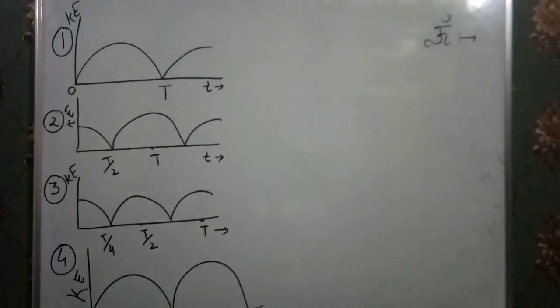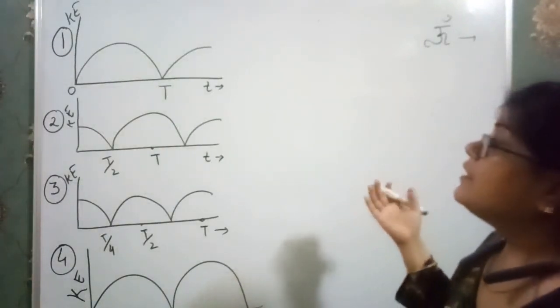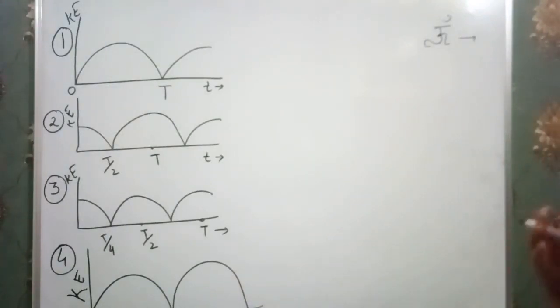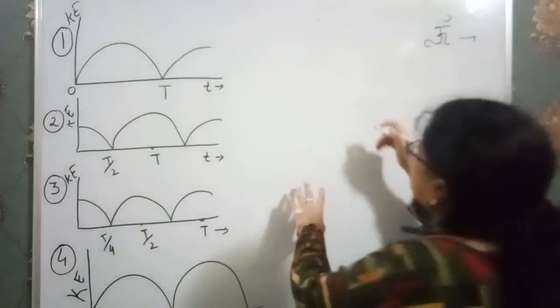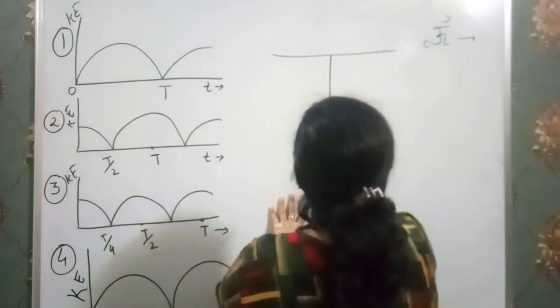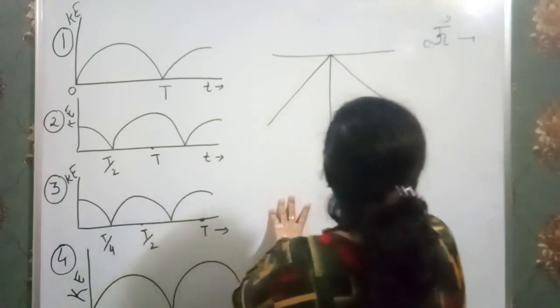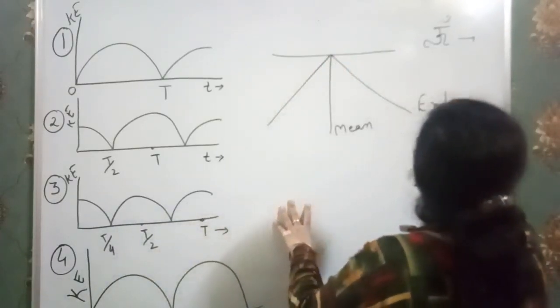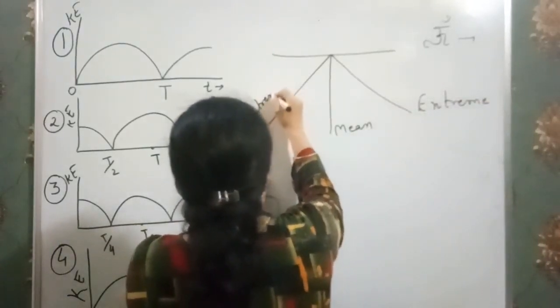So we have four types of graph here. They are showing us different relationships between kinetic energy and the time period, and we have to tell which graph gives us a correct relationship between kinetic energy and time period in SHM. Now, firstly, what is SHM and how does it go on? In SHM, there is a bob. It goes from this position to this position. This is our mean position, and these are our extreme positions. Both are our extreme positions.